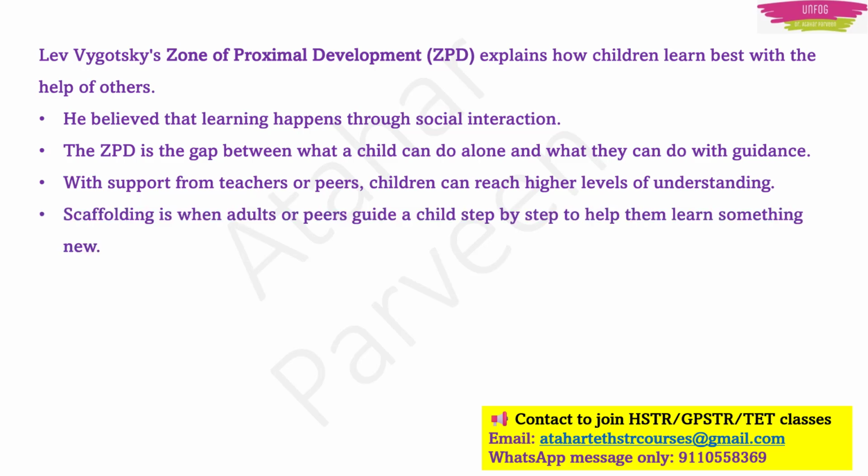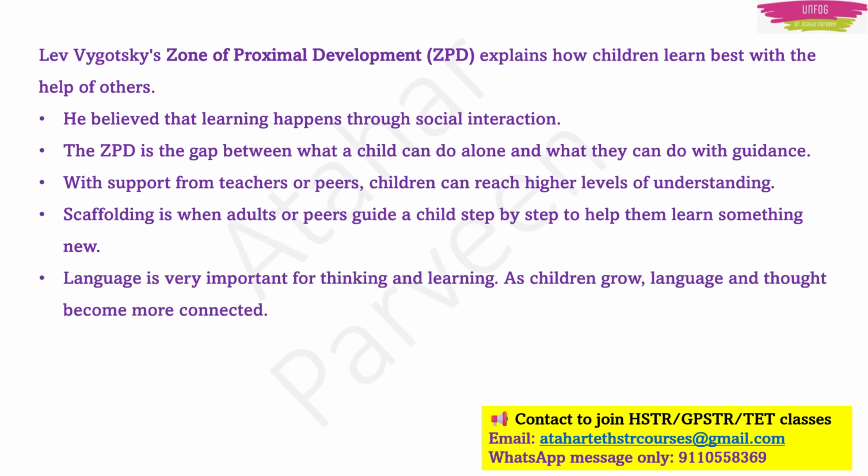In this, there is one important concept of scaffolding. Scaffolding is when adults or friends guide the child step by step to help them learn something new. Also, it says that language is very important for thinking and learning. As children grow, language and thought become more connected.